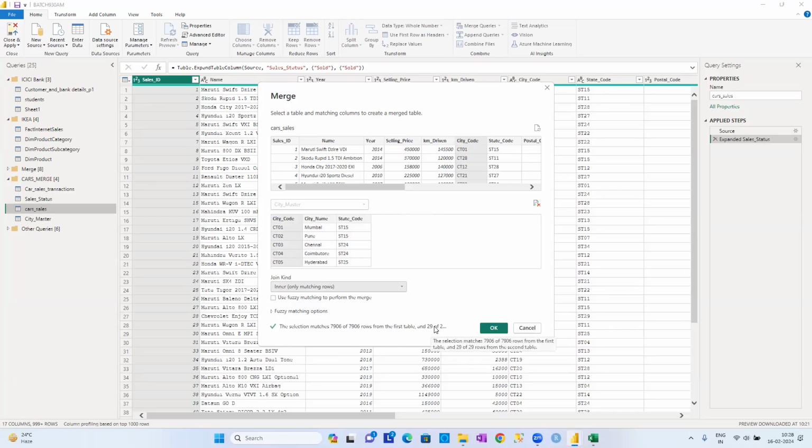There are 29 cities in total. For all the 29 cities there were sales, and every transaction was done within those 29 cities only. There are no extra cities and no extra cars, so it is perfectly matching.